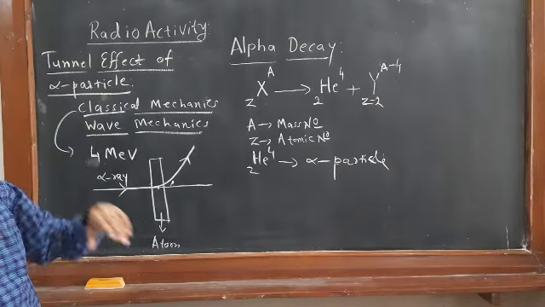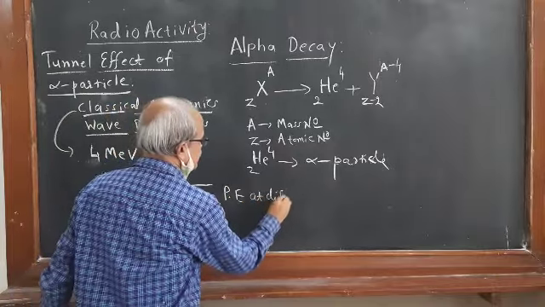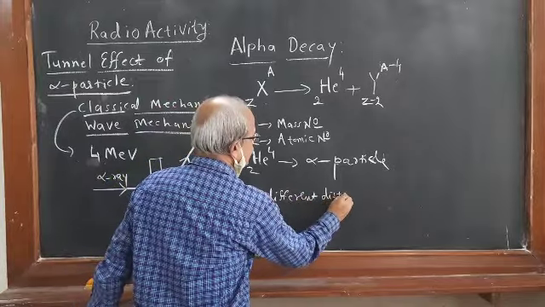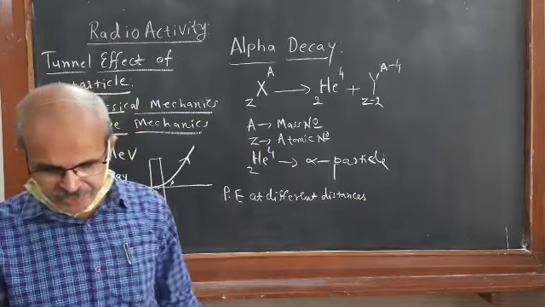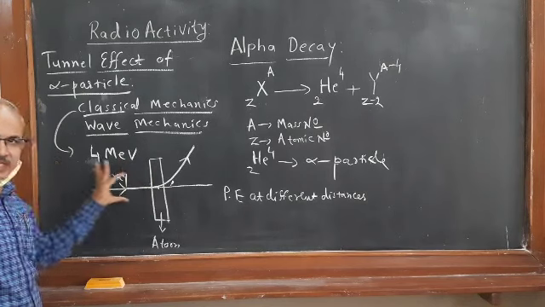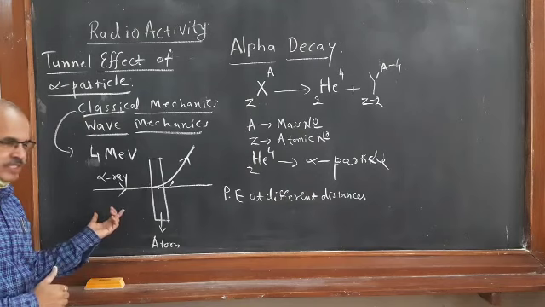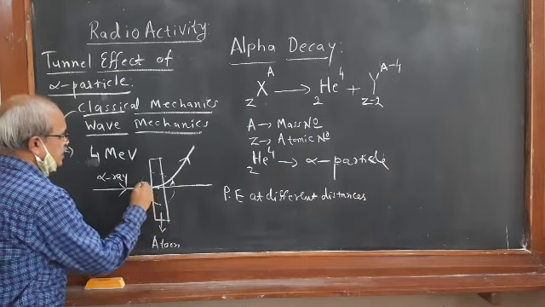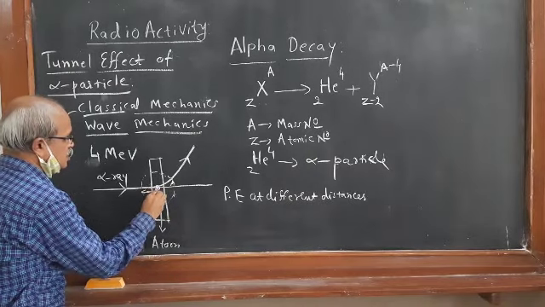How can it be obtained? As the alpha particle approaches the nucleus, there is a Coulomb repulsion force between the two. Suppose this is the nucleus and this is its center, at distance r.